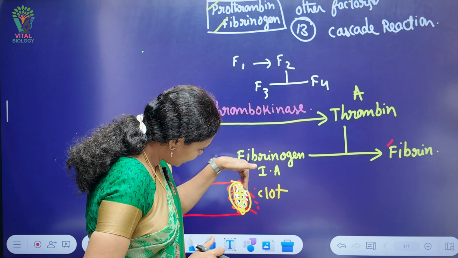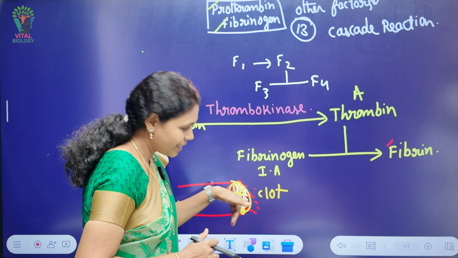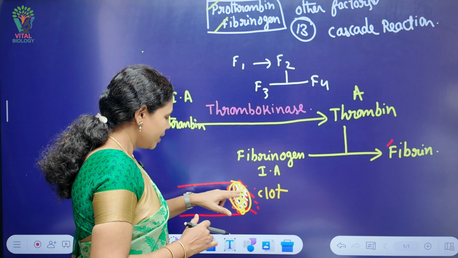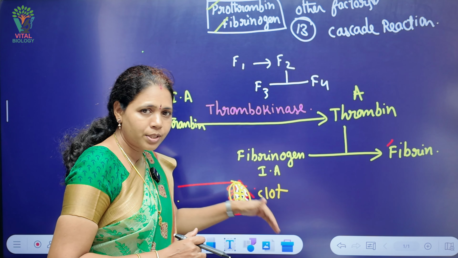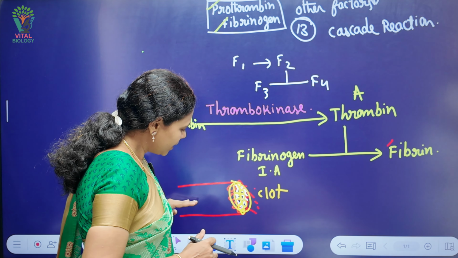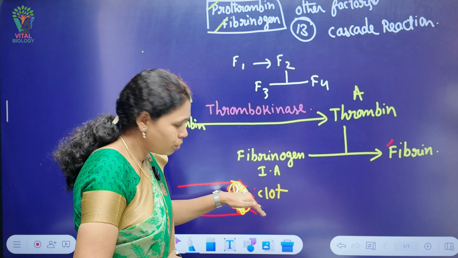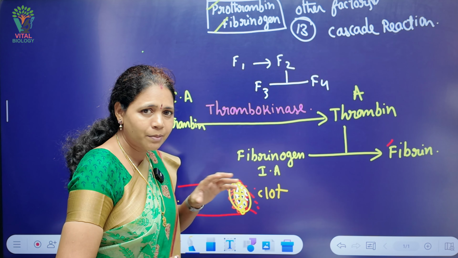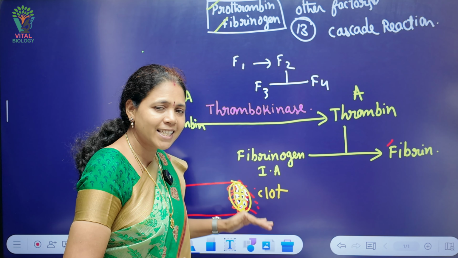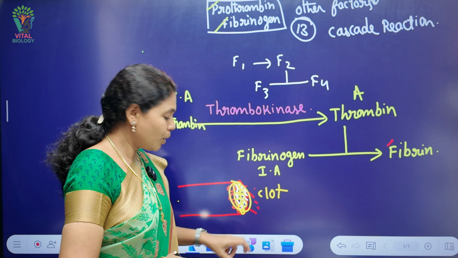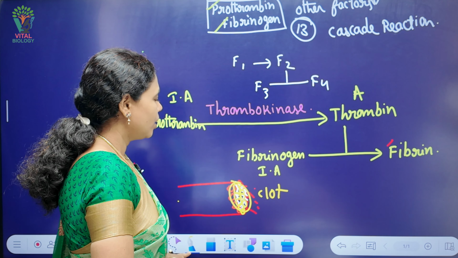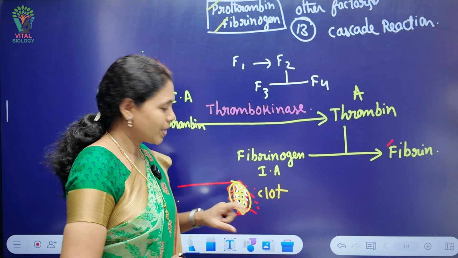When it is formed at the site of injury, it stops the flow of blood towards the outside; it is blocking the way. So the blood cannot move outside, and the bleeding ceases here. This is how the blood clotting process generally occurs.